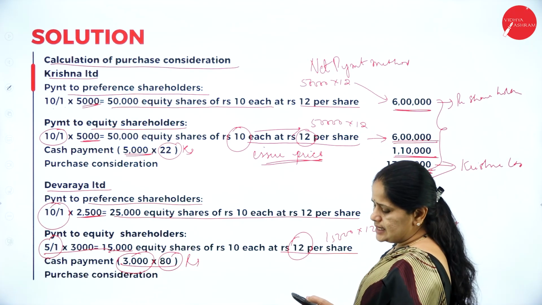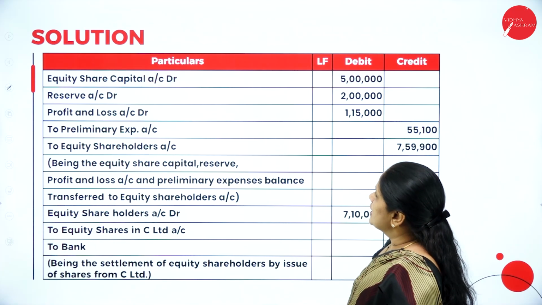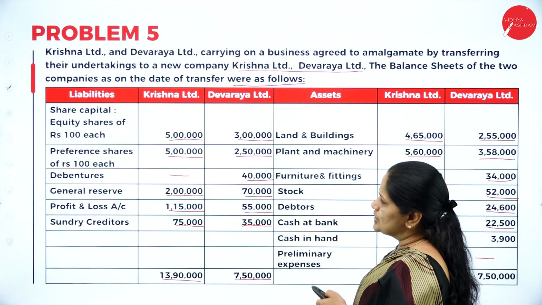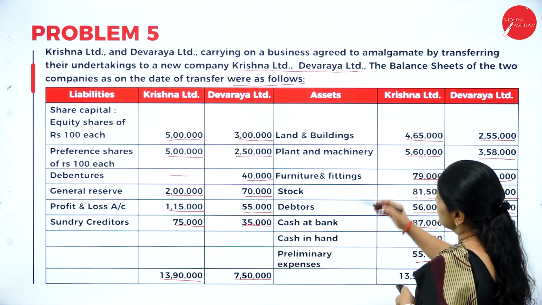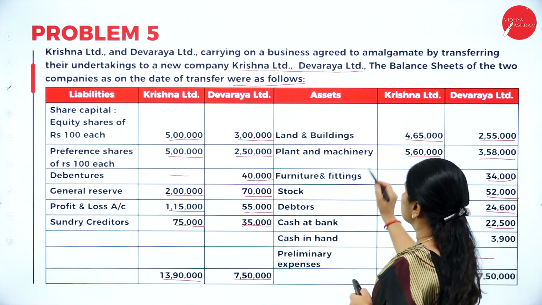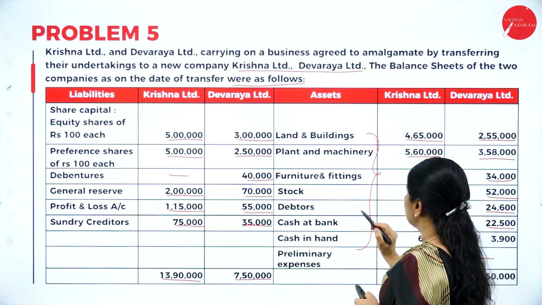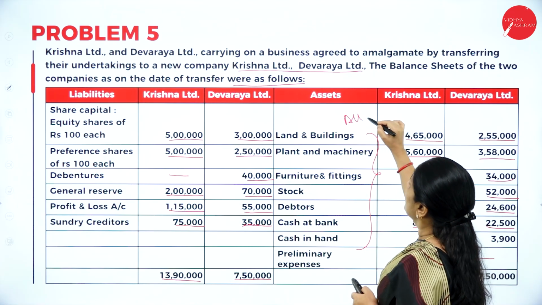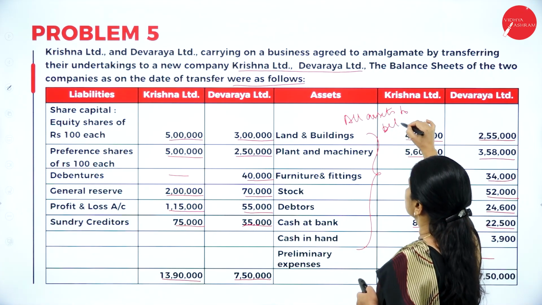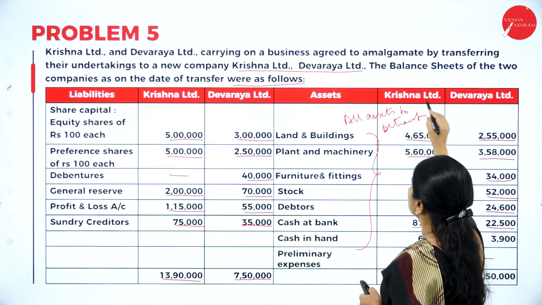Now the next step: if you look at the balance sheet of the first company, we have the various assets. What is the condition for assets? All assets to be transferred. Where will you transfer?